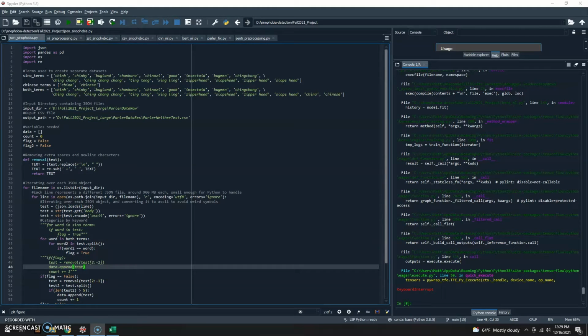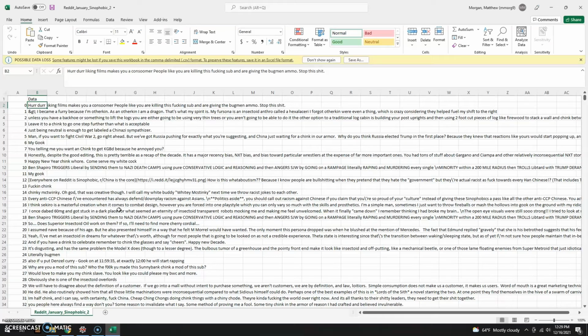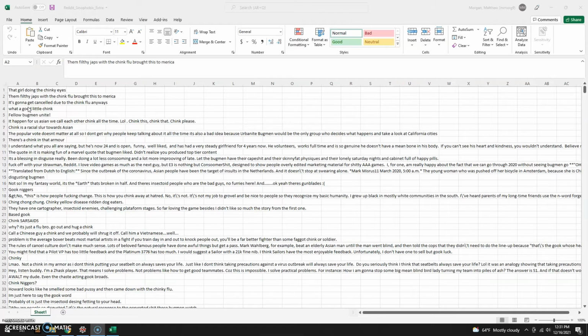At this point, we have a couple of subsets. We have subsets for xenophobic terms, we have subsets for Chinese terms, and we have subsets for neither. Now looking at an example here, we have the Reddit January xenophobic terms, and you can see that some of these are clearly xenophobic, whereas others are not xenophobic at all, and they're appearing xenophobic because of a key term, but we still have to have people go through this manually. This is where my teammates came in and played a big role.